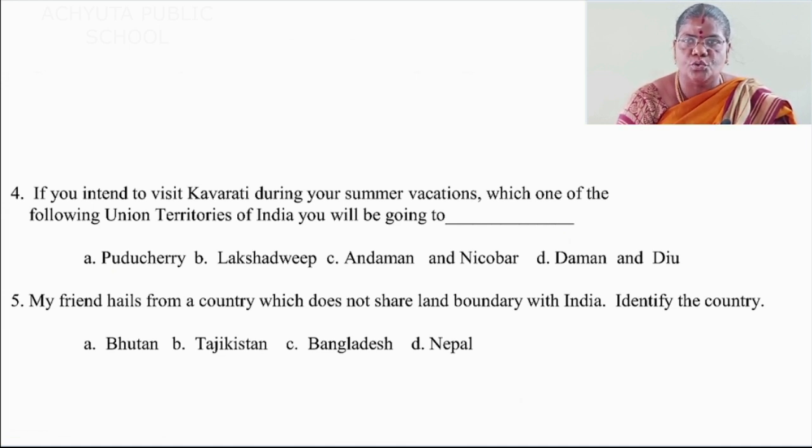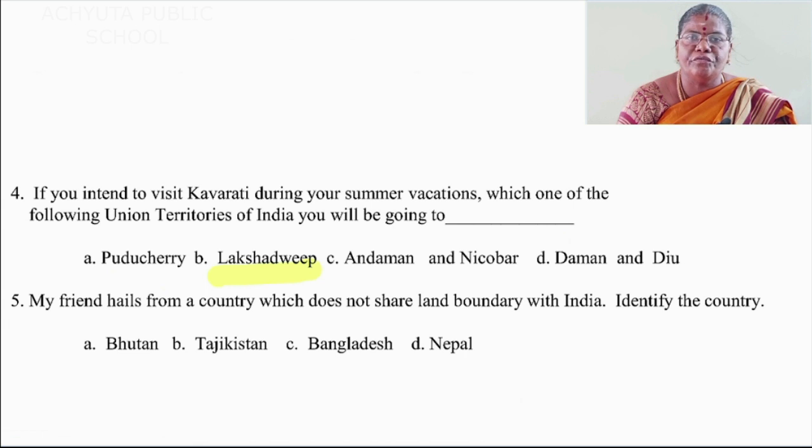If you intend to visit Kavaratti during your summer vacation, which one of the following union territories of India will you be going to dash? Option A Puducherry, option B Lakshadweep, option C Andaman and Nicobar Islands, option D Daman and Diu. So which one is the correct answer here? Lakshadweep. Lakshadweep is the correct answer.